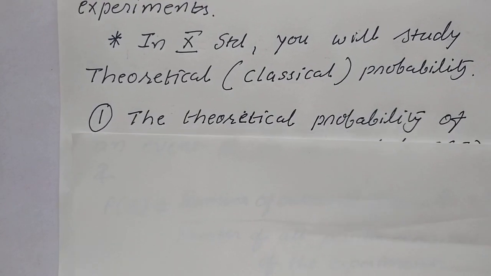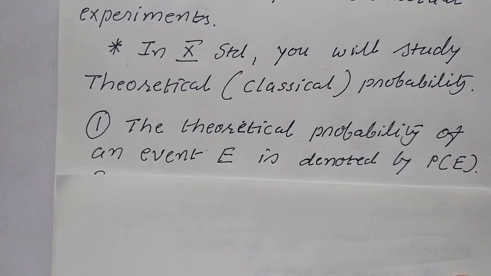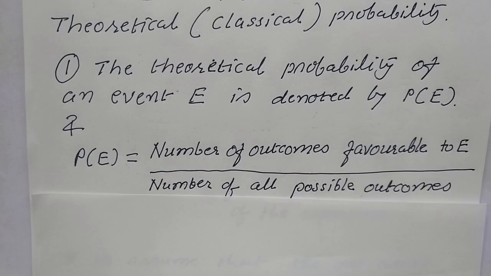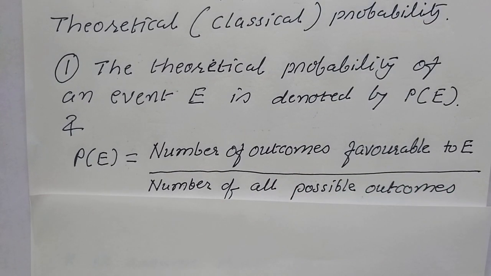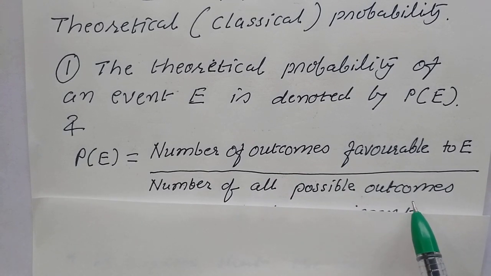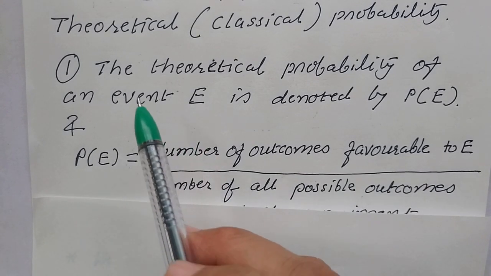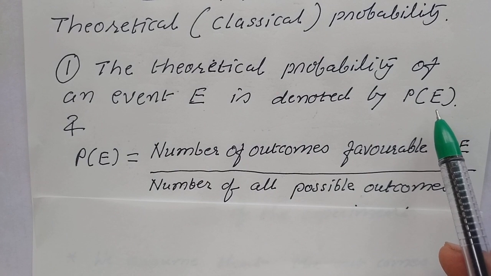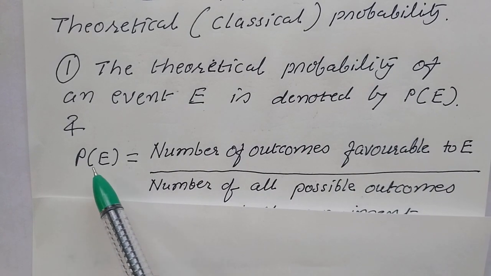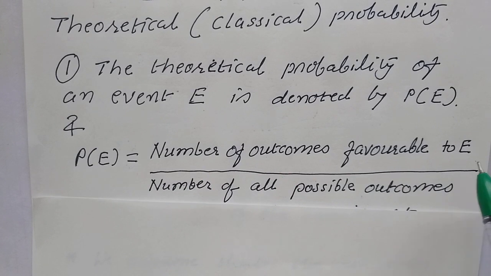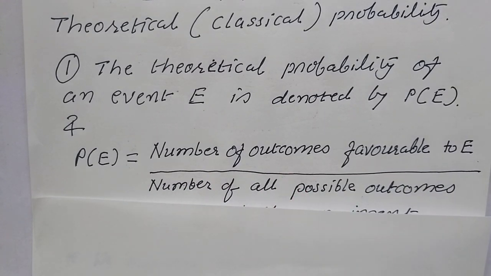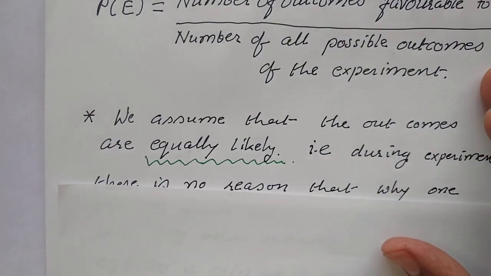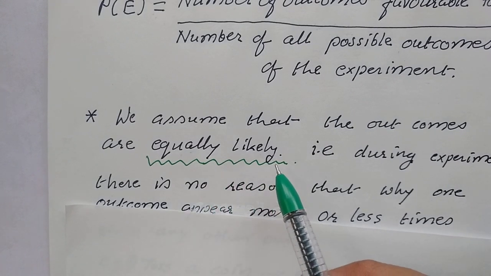The theoretical probability of an event E, denoted by P(E), is defined as P(E) equal to the number of outcomes favorable to E divided by the number of all possible outcomes. The formula is this way: P(E) is equal to the number of outcomes favorable to E divided by the number of possible outcomes. Now children, here we assume that the outcomes are equally likely.